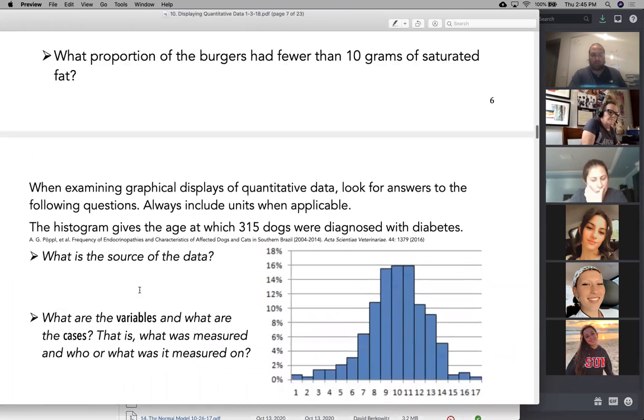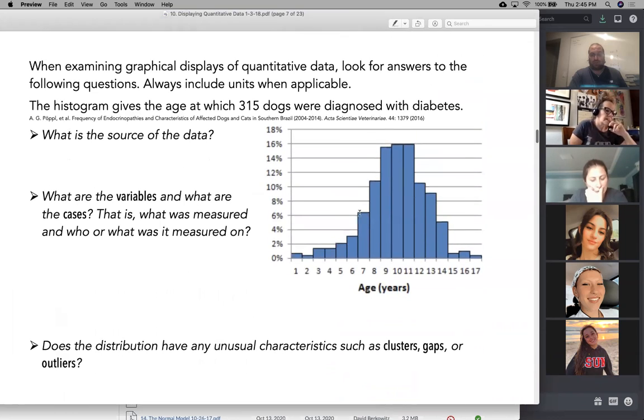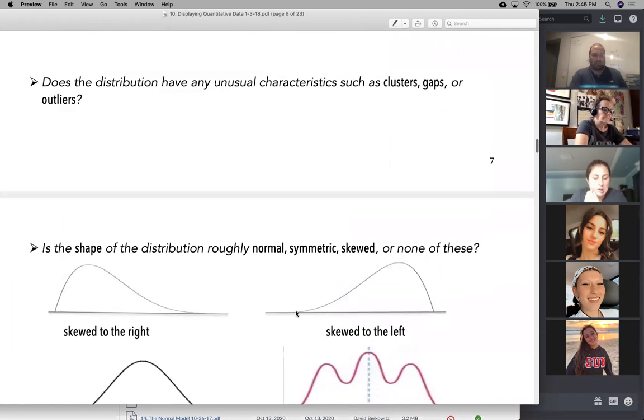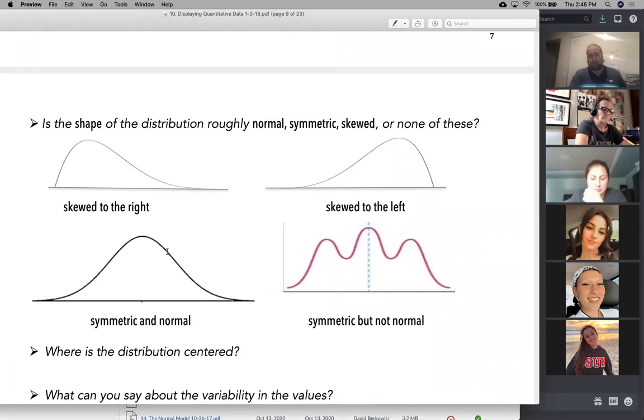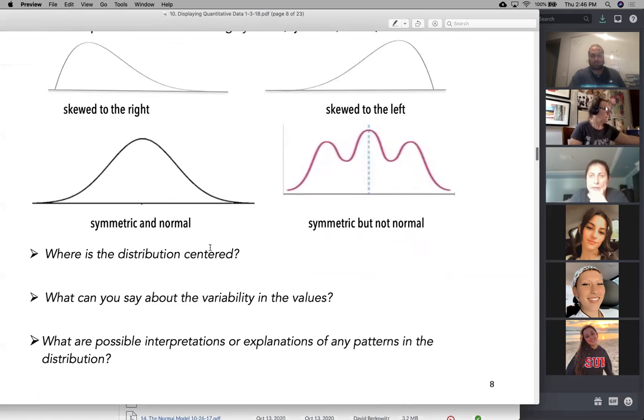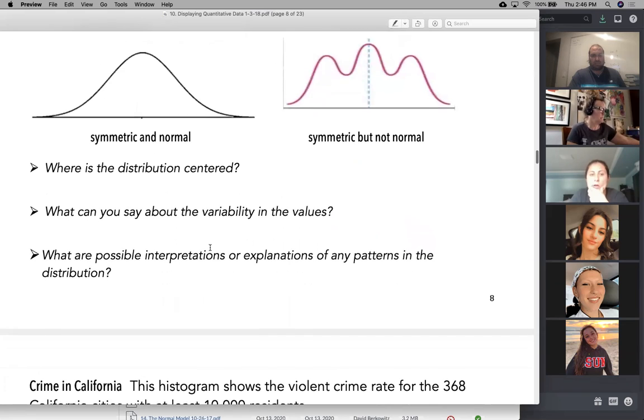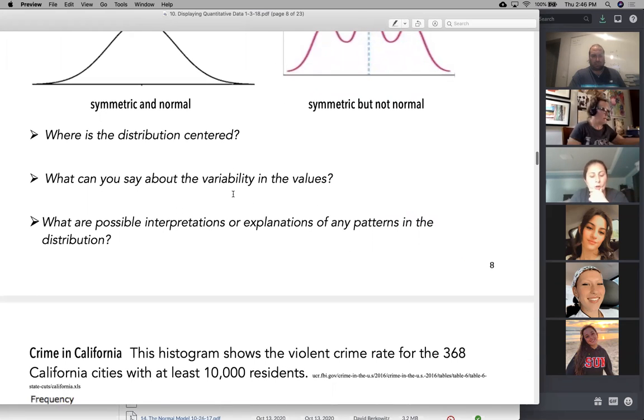So yeah, there's that. You can also see whether it's skewed or not from a histogram. This one looks fairly symmetric, maybe a little skewed on the left, but fairly symmetric. Of course, we care about the shape. Is it skewed to the right? Is it skewed to the left? Is it symmetrical, which means a mirror image on both sides? Is it normal, which was the subject of chapter 14, the normal model? Very important stuff. And yeah, so there's all of that.